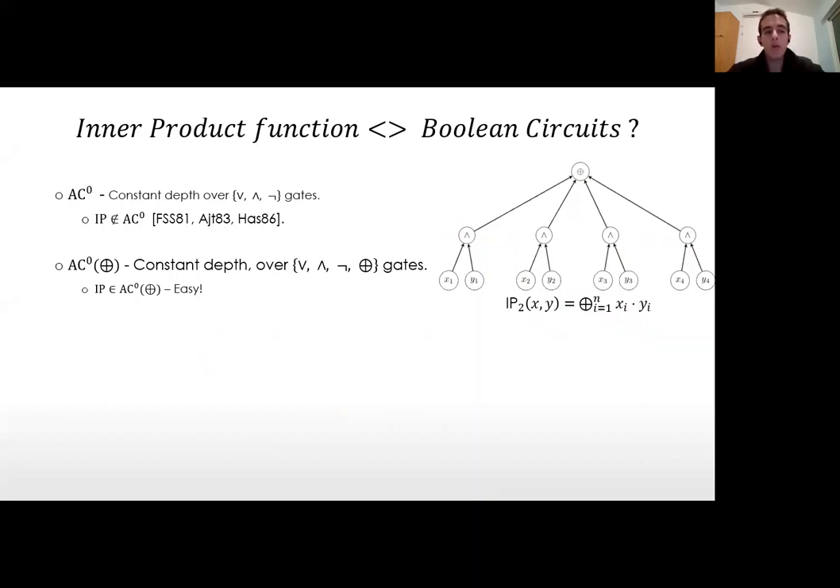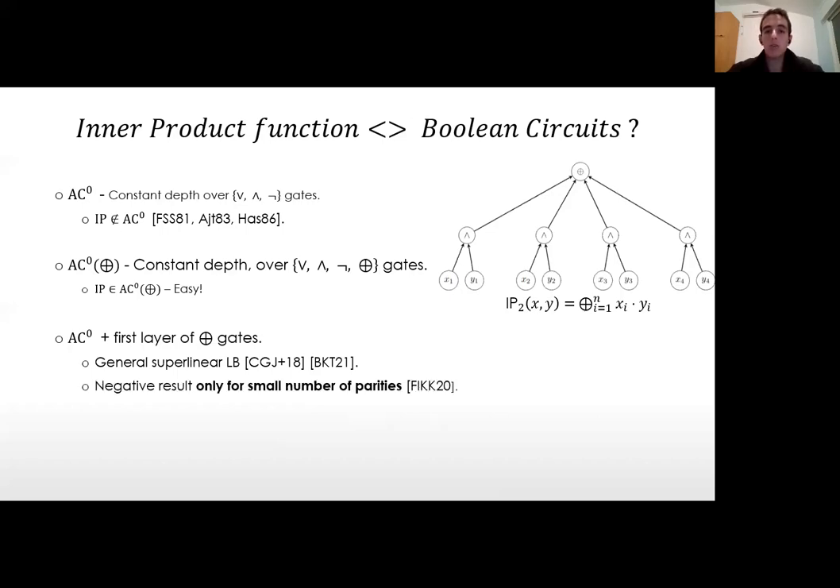The next question is, what happens if we allow the use of parity gates, but they can be used only on the very first layer of the circuit? These circuits are called AC0 of parities. About these circuits, we actually don't know a lot about whether we can or cannot compute the inner product function. We do know some weak lower bounds in the general case, or some strong lower bounds in restricted cases. For example, we know a strong lower bound when the number of parities is restricted to something like linear. But we don't know a strong lower bound in the general case.